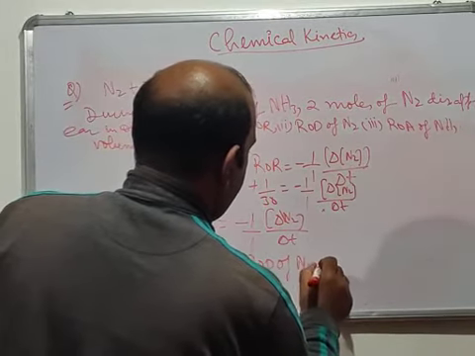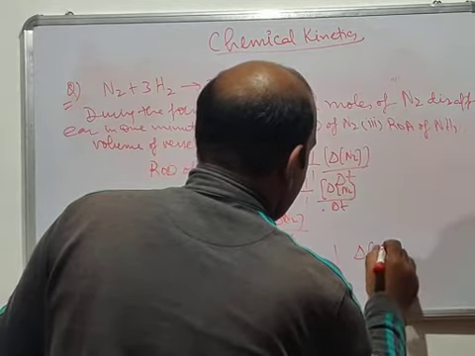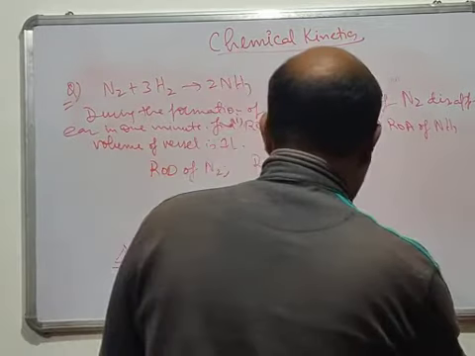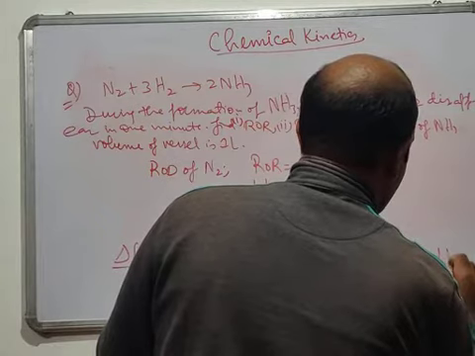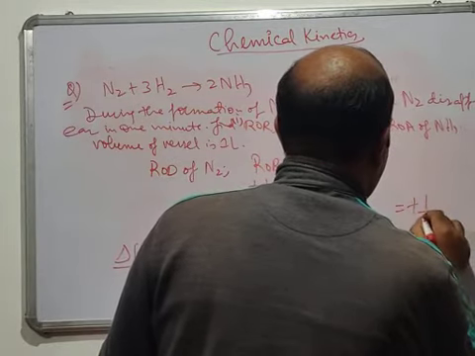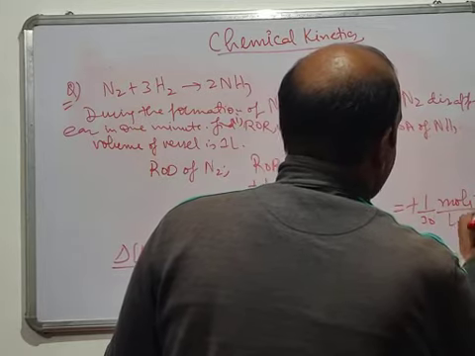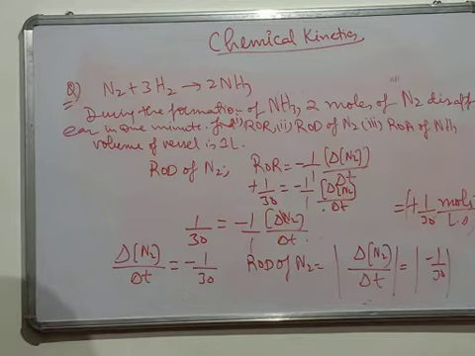Rate of disappearance of N2 is basically mod of del N2 by del T. So when you take the mod of minus 1 by 30, it will be plus 1 by 30 moles per liter per second. This is actually the rate of disappearance.